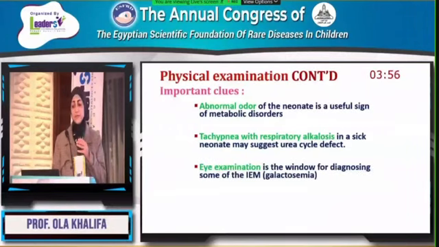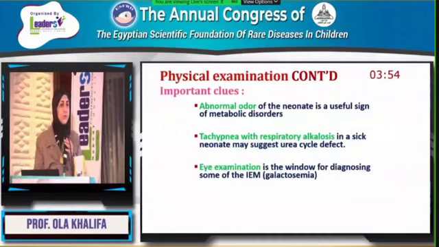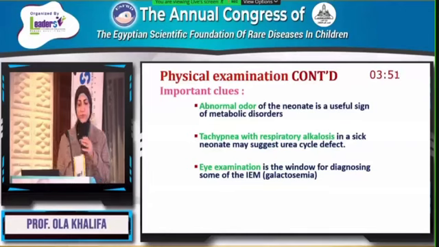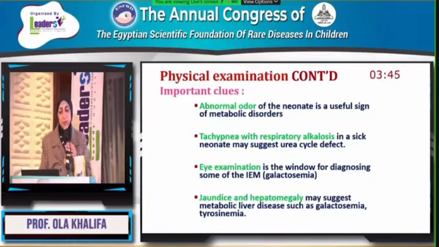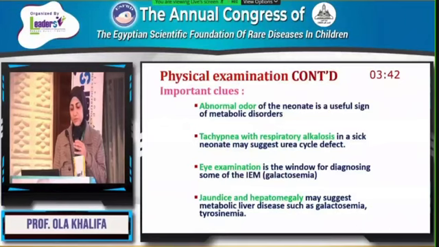Eye examination is a window for diagnosis of some inborn errors of metabolism, for example, galactosemia, which can be detected as early as the first day of life. Jaundice and hepatomegaly may suggest metabolic liver disease such as galactosemia and tyrosinemia.